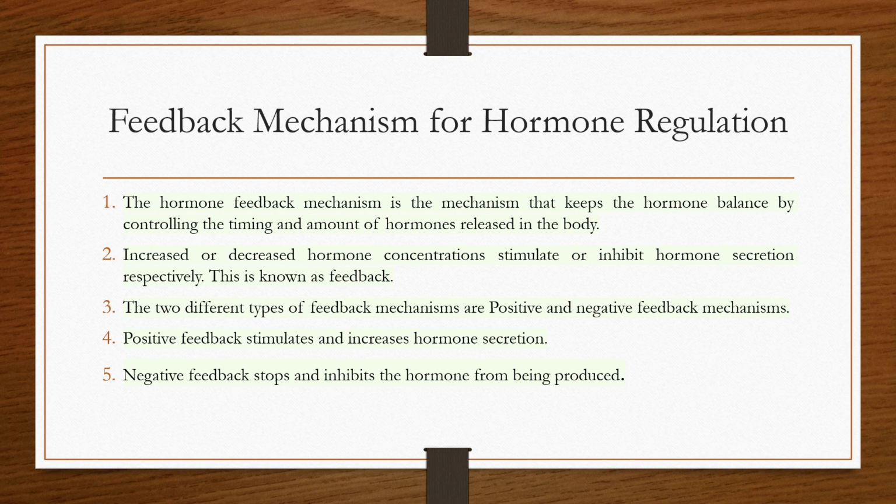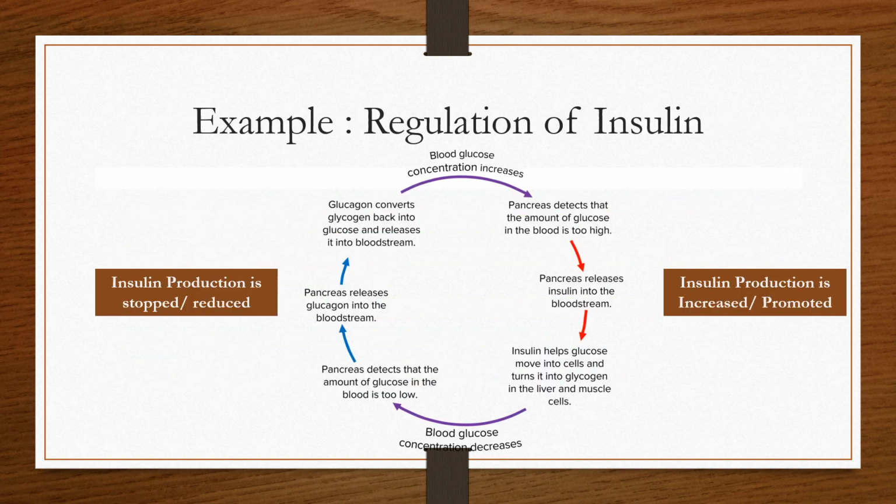Let's look at it with the help of some examples. If we take insulin, now suppose there is a lot of sugar after eating food. If there is a lot of sugar in the system already, or in the blood, the pancreas detects that there is more glucose in the blood, so it releases insulin into the bloodstream. Now insulin helps the glucose to move into the cells and turns it into glycogen in the liver and muscle cells, because of which the sugar concentration in the blood decreases.